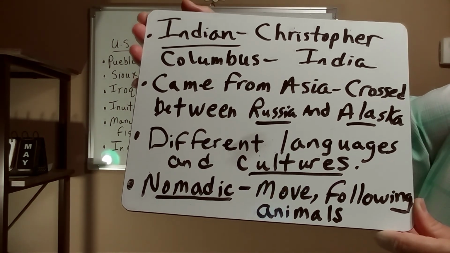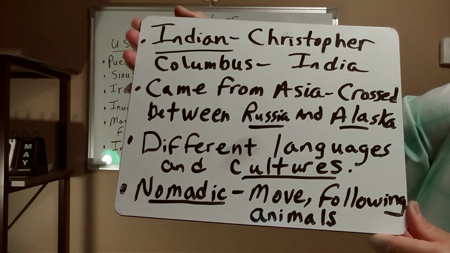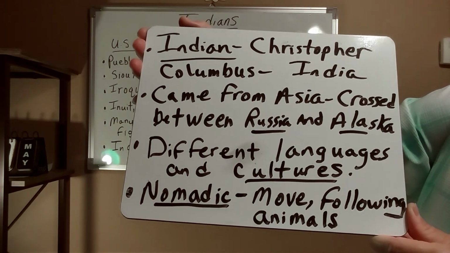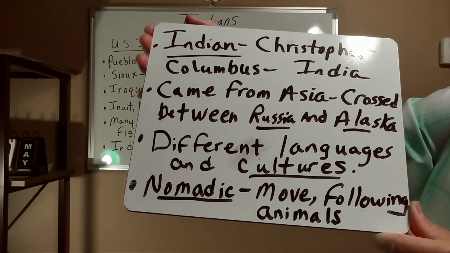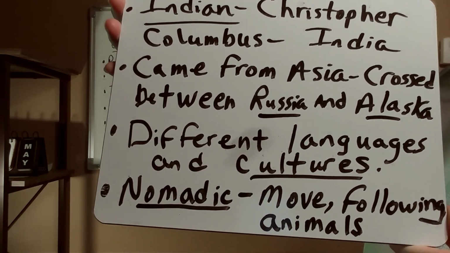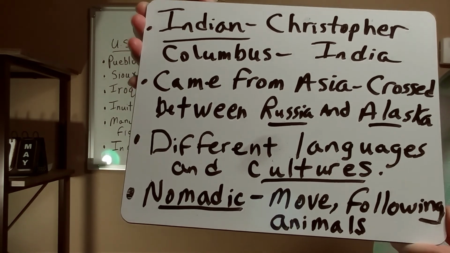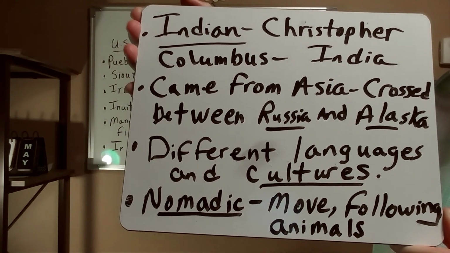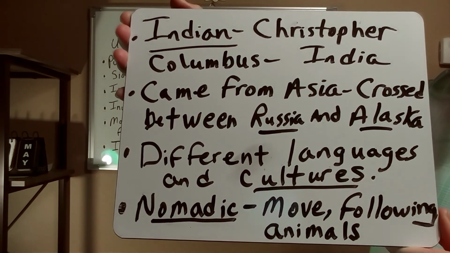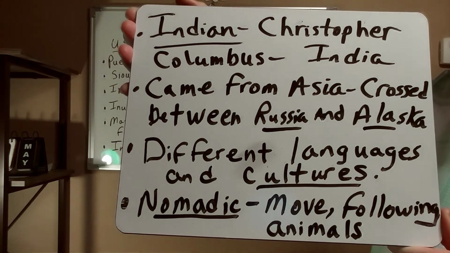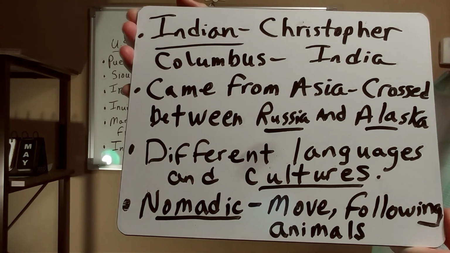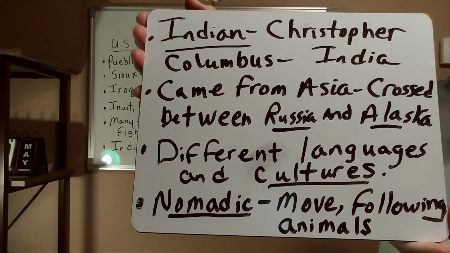Okay, so they came across from Asia, they crossed between Russia and Alaska, and then the next bullet says different languages and different cultures, which means the Indians that came across had different languages. Of course, language means how you talk to somebody. And culture means the things that we do, the habits, the songs, the music, the clothes that we wear, the jewelry that we wear. Those are our cultures, okay?